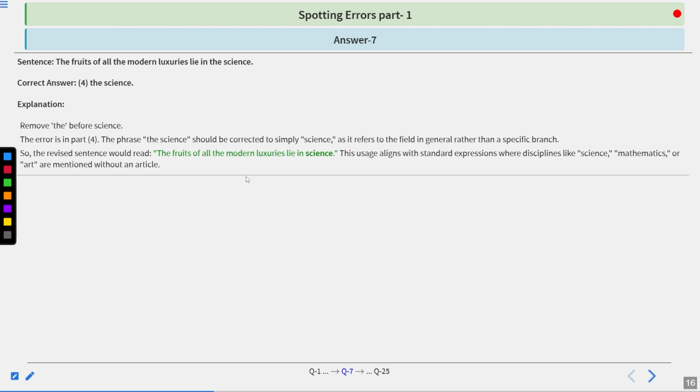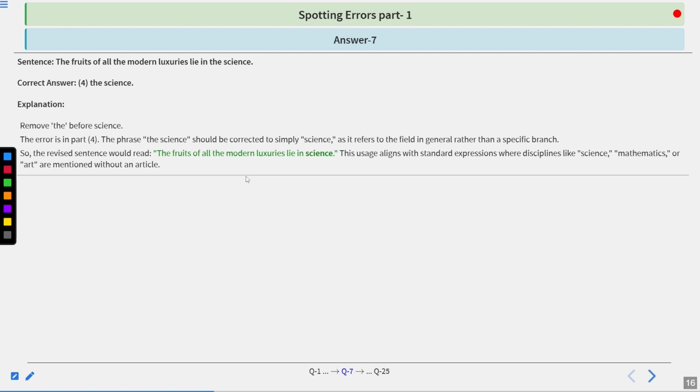Let's look at the explanation. Remove the before science. Error is in part 4. The phrase the science should be corrected to simply science, as it refers to the field in general rather than a specific branch. So the revised sentence would read, the fruits of all modern luxuries lie in science.